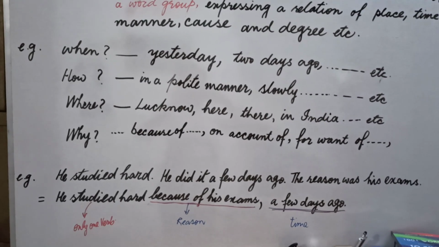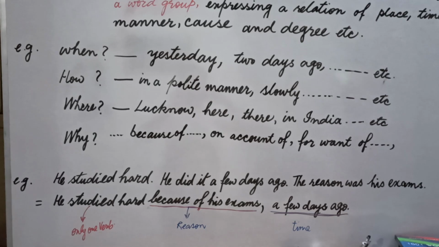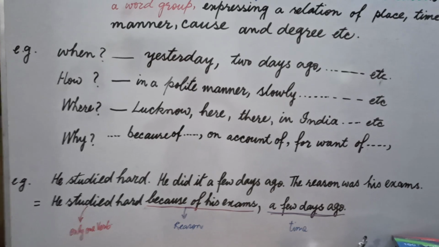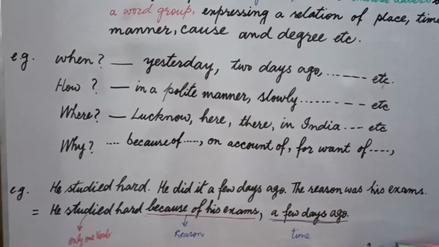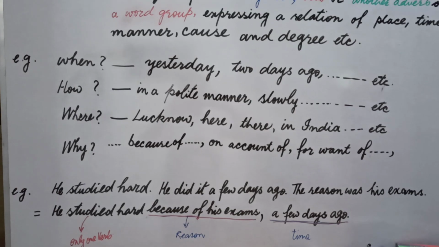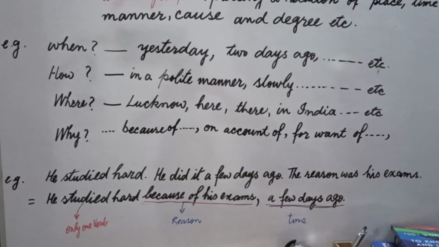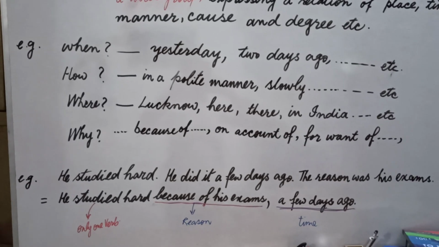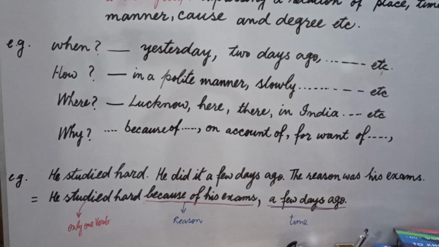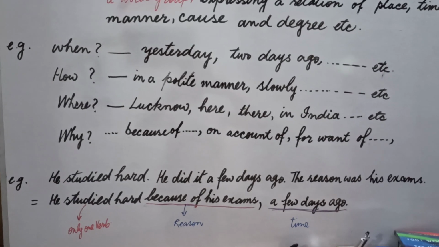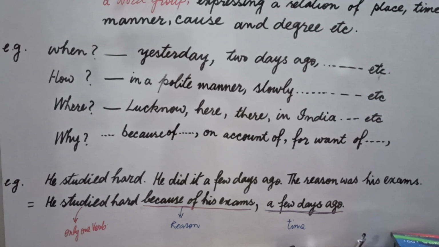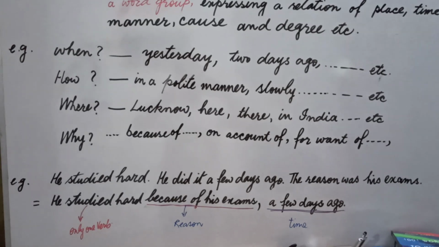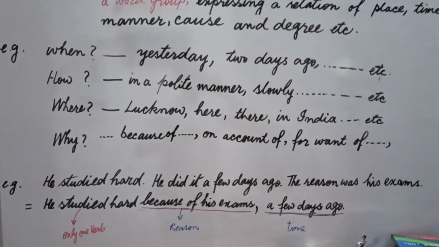In this way I write: he studied hard. Now a few days ago is the answer of when. Okay, he is common, did is common, did is equal to studied. A few days ago is new information, that's why I will take this information only. This is written in more than one word, that's why it is an adverb phrase. And in the third part, the reason will be denoted by because of, on account of, or for want of. And you will use a few days ago. A few days ago is an adverb phrase.